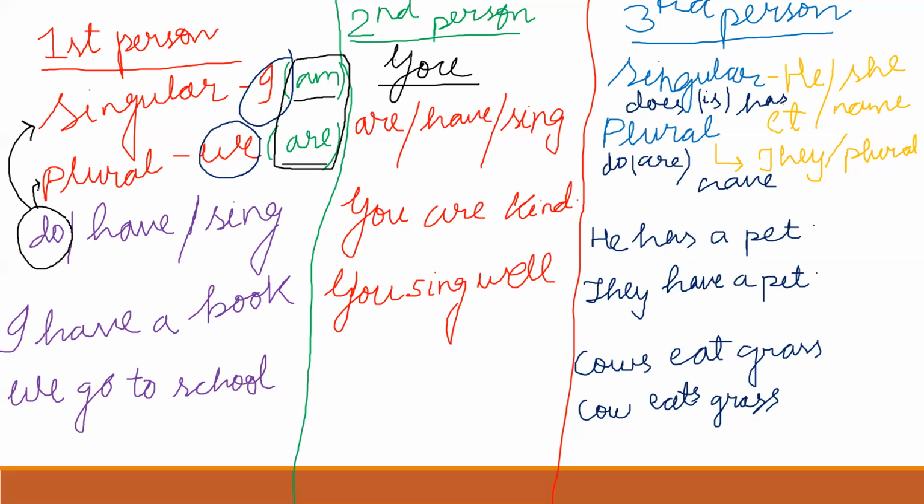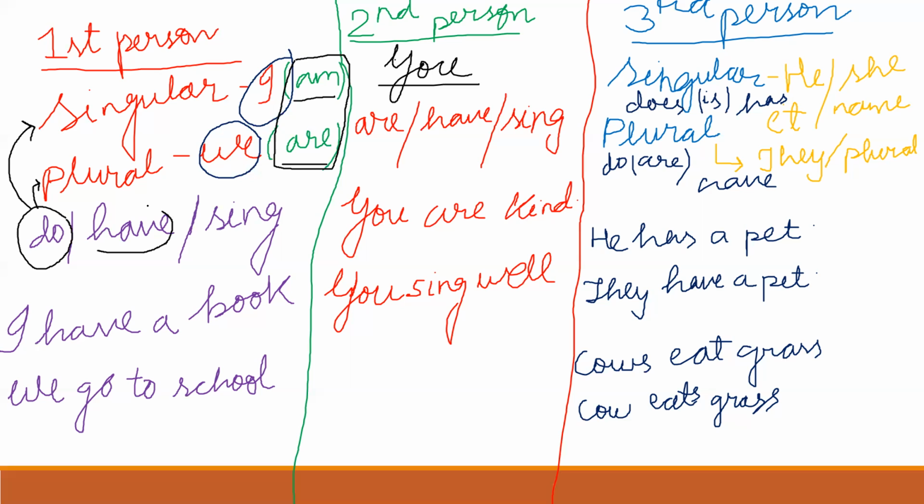We do not have a pencil. So there are certain circumstances. This one also we will learn in tenses in class 5, in what circumstances we use I am, we are, I do, we do. In class 4 also we have tenses but not in detail. So in class 5, we will learn all this in detail.